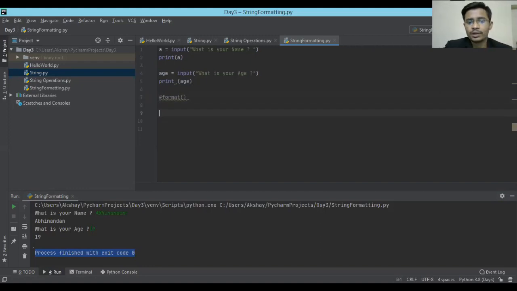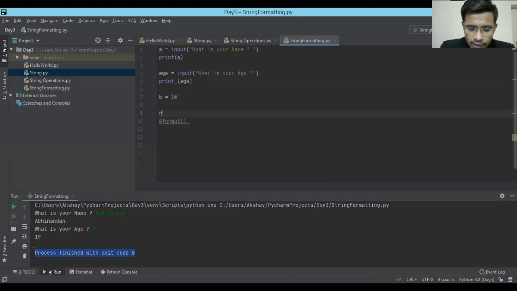Now what I wanted to do is add these two numbers. Let's say age. As Abhinandan asked, whatever you take over here as input will come in the form of a string. So since age is a number, if you try to multiply or add it with another number, let me take another number. b is equal to 10. Again, 10 is my favorite figure. I'll tell you about that at the end.